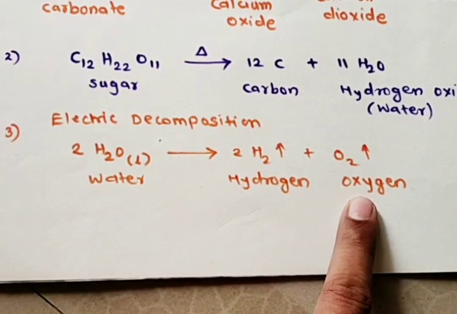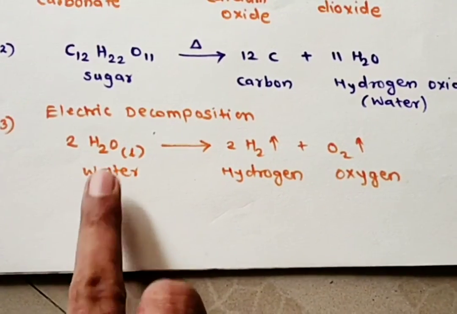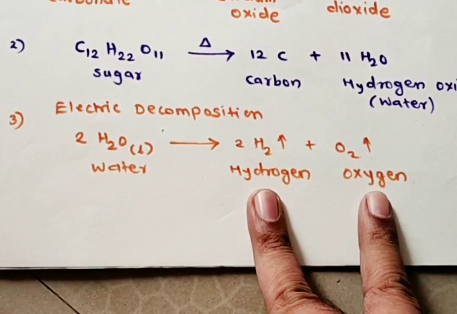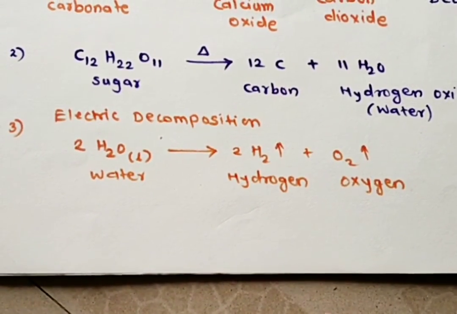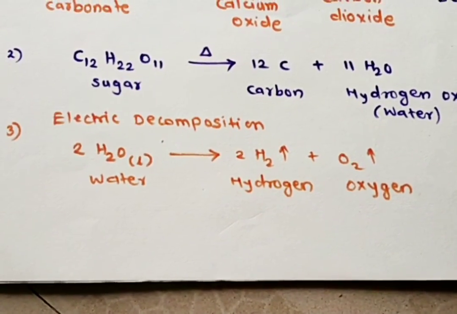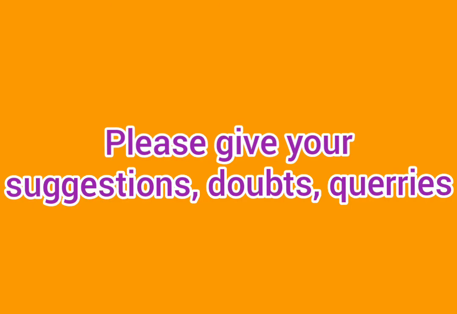This indicates that a single reactant forms two products in the presence of electricity. Hence this decomposition is termed electric decomposition, and two gases form, especially for water, hydrogen and oxygen. So these are some examples of decomposition reaction, and the definition was there.